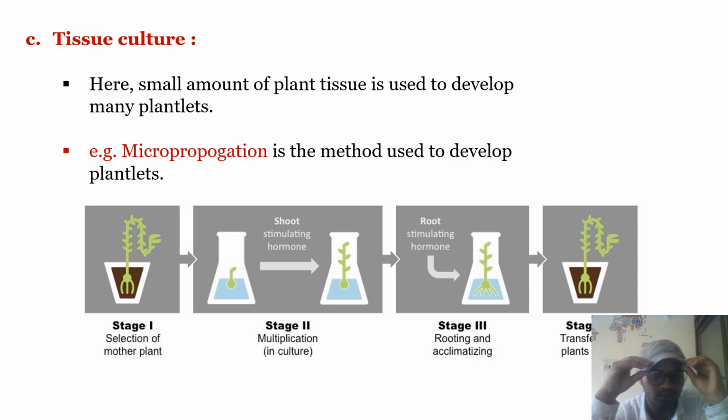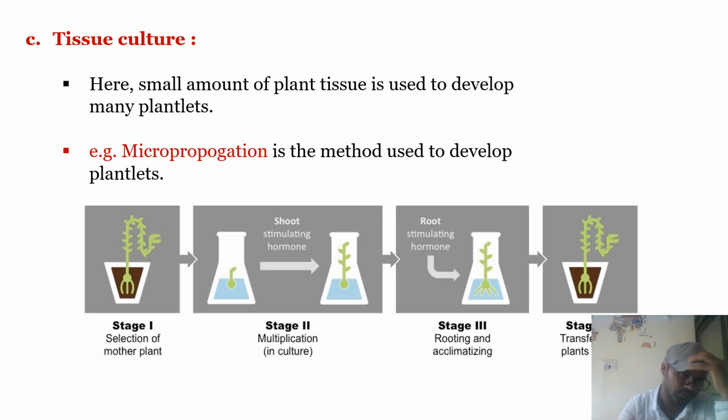That is said to be tissue culture. So micropropagation is the method used to develop plantlets. Here in the diagram you can see the plant part, that is the tissue, is taken from the mother plant and grown in the medium, so it will develop into a plantlet and the plantlet will be rooted. Okay, so it will grow into a new young plant.